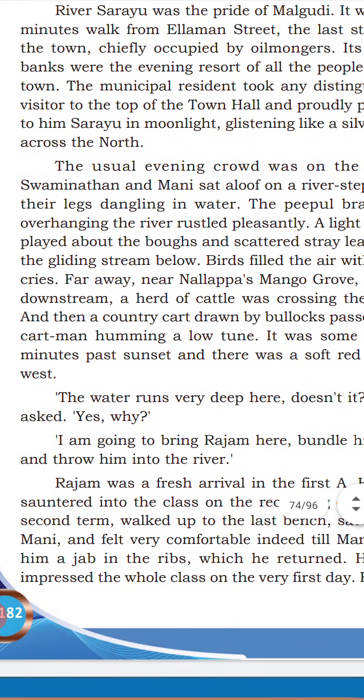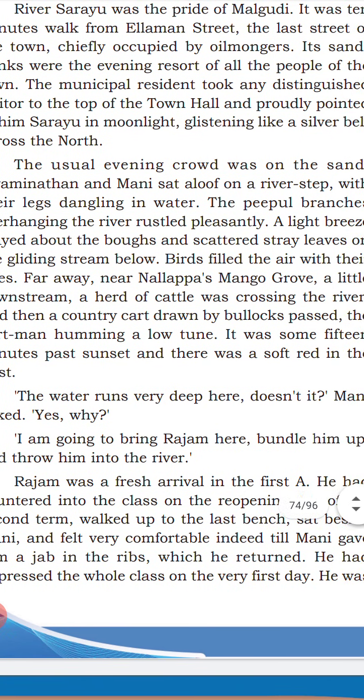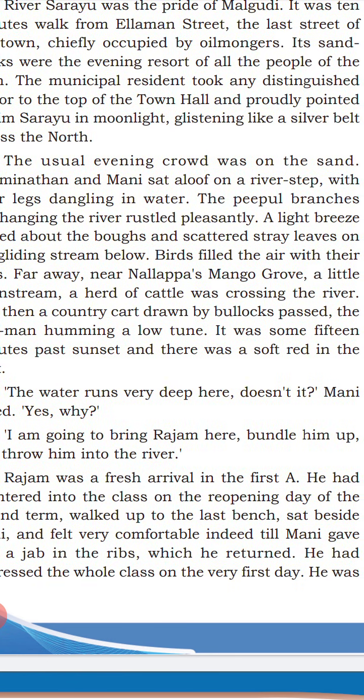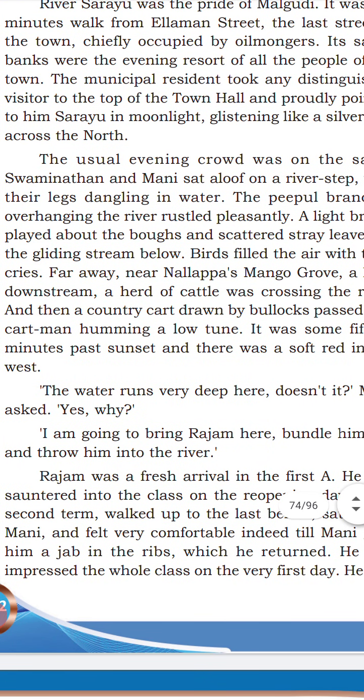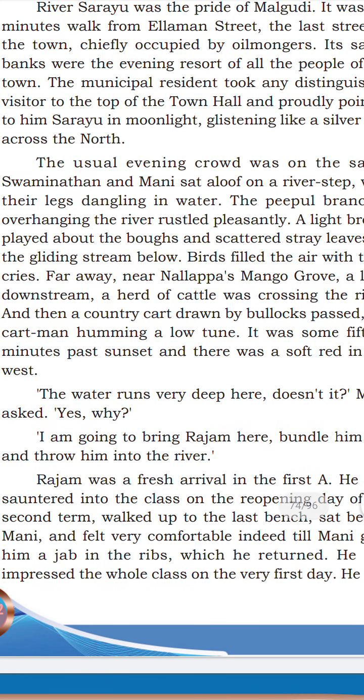A little downstream, a herd of cattle, a cattle sound also we can see there. A herd means a group of cattle, was crossing the river. What's the name of the river? Sarayu, right? And then the country cart, that means a bullock cart.